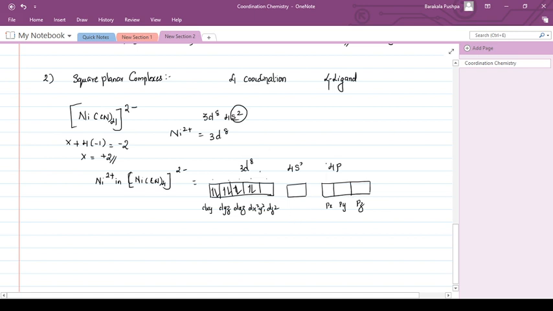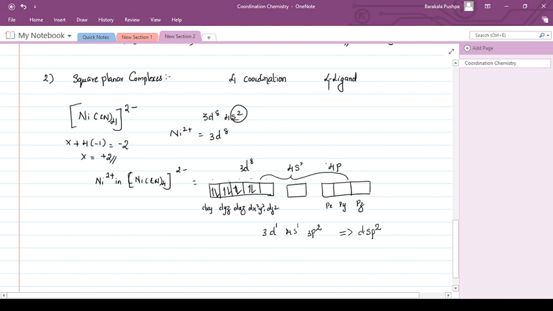So the orbitals participating in the bond are 1 3d orbital, the 4s orbital, and 2 p orbitals. So actually the hybridization is dsp2 hybridization.